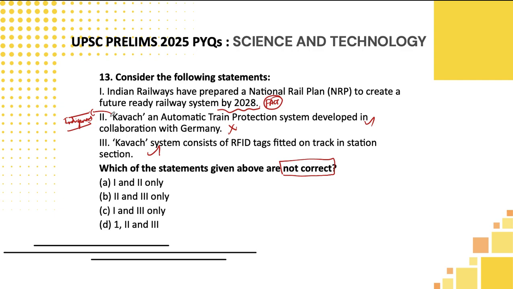One thing we are very sure of is that 2 is pakka wrong. So we have to look at in which of the statements 2 is present. You can eliminate option C directly since 2 is not there. And the third statement is correct, so that cannot be in the answer. So if you eliminate it, then only one will come. That is option A.